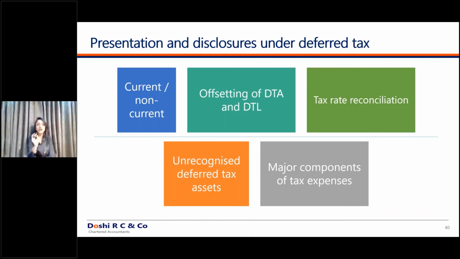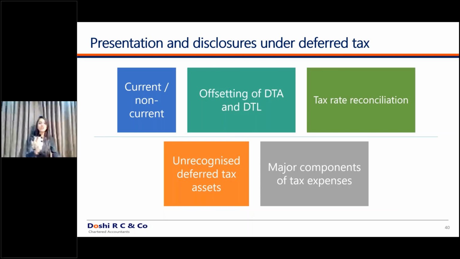Third, and the classic disclosure required under Ind AS, is a tax rate reconciliation. So in your notes to the financial statements, you have to disclose the tax rate reconciliation. What does this mean? If your accounting profit is 1,000 crores and the tax rate applicable to your company is 25%, the tax expenditure should be 250 crores. So tax expenditure, meaning your current tax as well as your deferred tax, should be 250 crores.